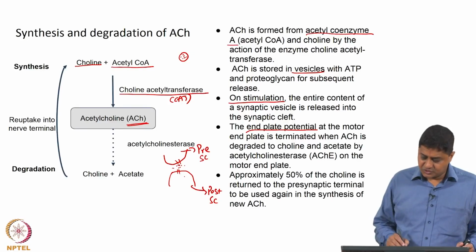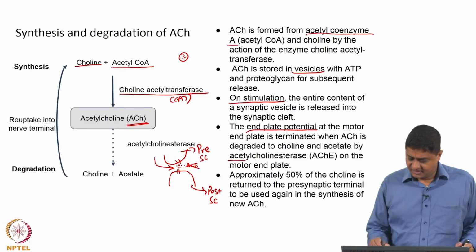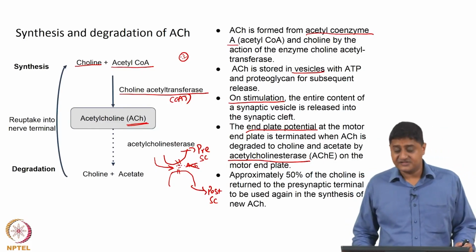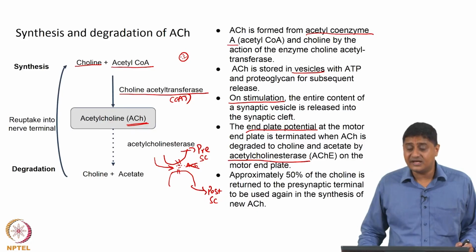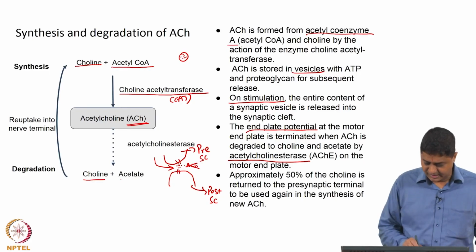To avoid that possibility, chemicals are generated that can degrade acetylcholine. These chemicals are called esterases, or in the case of acetylcholine, acetylcholine esterase. This acetylcholine esterase basically breaks acetylcholine into choline and acetate.